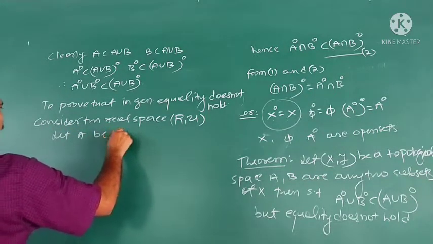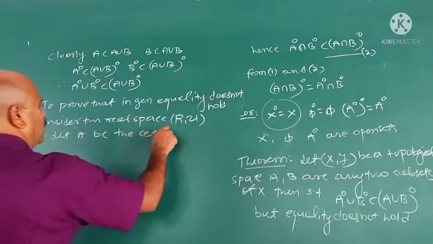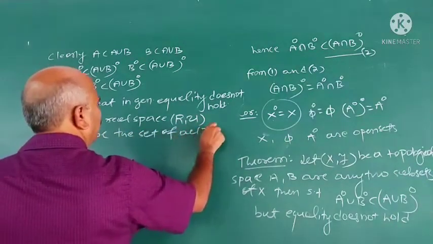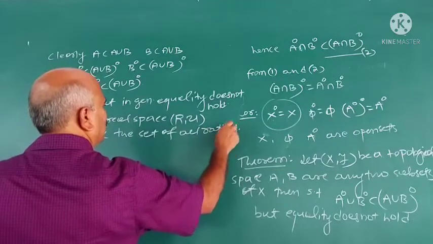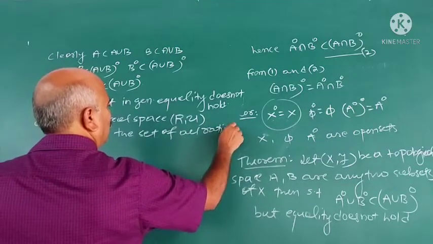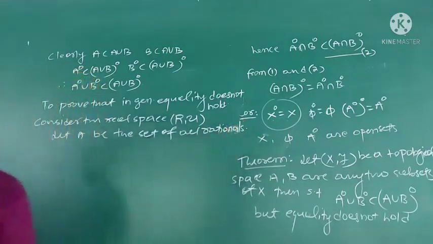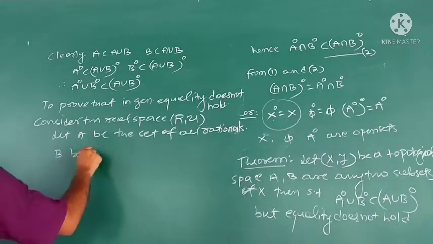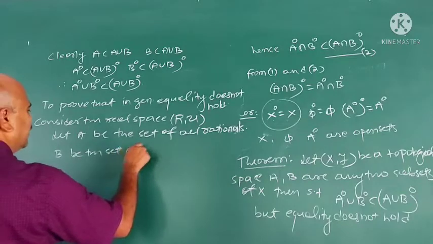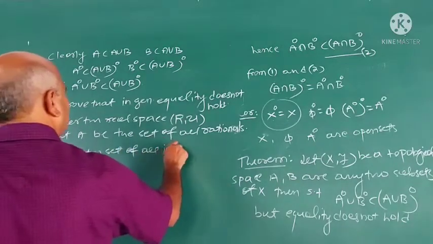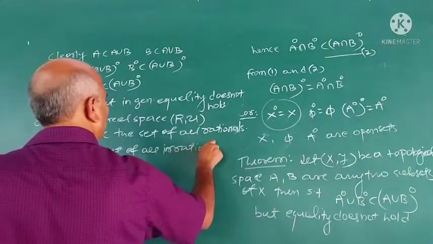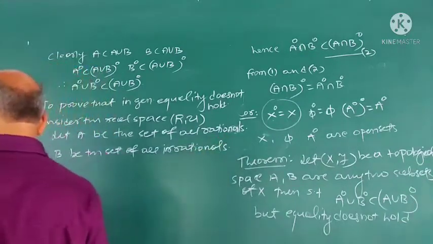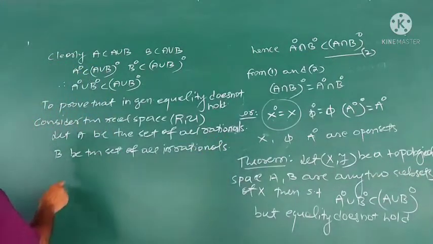Let A be the set of all rationals, that is Q, and B be the set of all irrationals. You know what the sets of rationals and irrationals are.